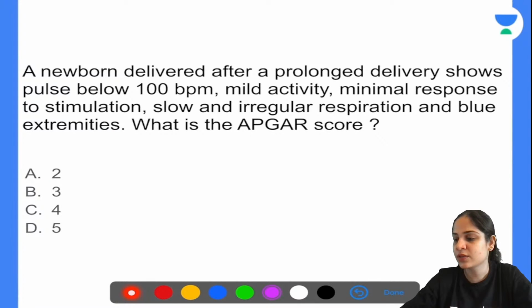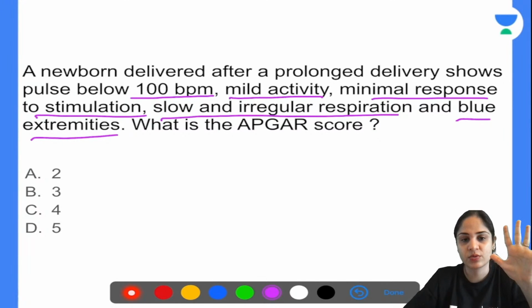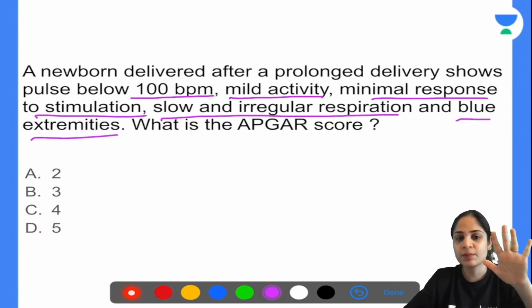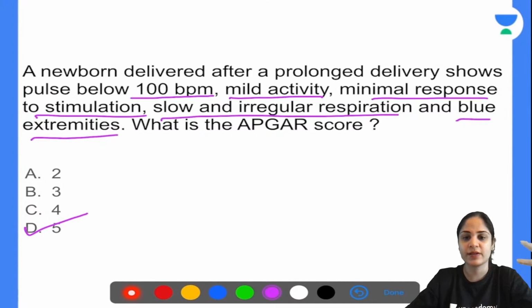If you have a look at this, see how many things are given over here. They are giving you the pulse, the activity, the response to stimulation, the respiration, and the color of the extremities, or the appearance of the patient. So they're giving you at least 5 things, and in all those 5 things something or the other is always present. So your minimum number of points should be 5. Definitely 2, 3 and 4 is not the answer. The answer is 5. Only if any of these things were absent, then you mark it as 0 points. Otherwise you will mark everything as 1 point. So your APGAR score over here is 5.